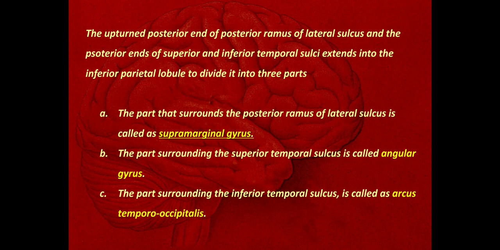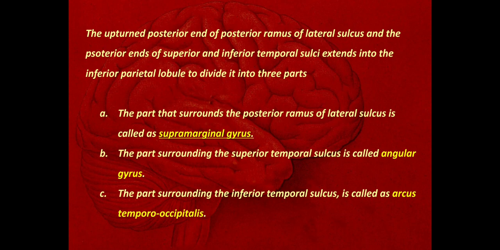Then the upturned posterior end of the posterior ramus of the lateral sulcus and the posterior ends of the superior and inferior temporal sulci extend into the inferior parietal lobule and divide the inferior parietal lobule into three parts.